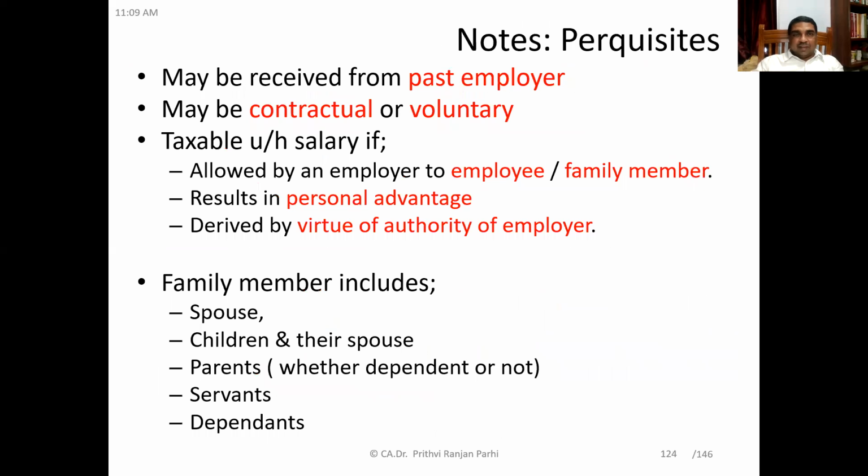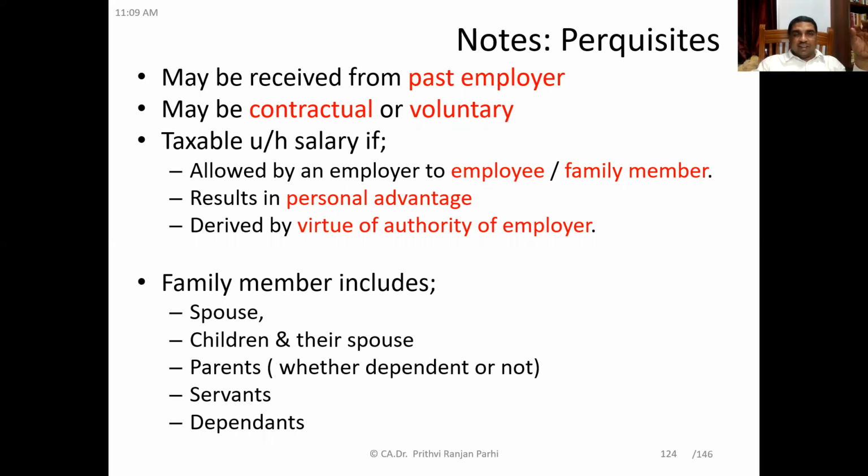Yes, sir. Next, certain points we need to remember with regard to perquisites. Friends, try to understand, these perquisites may be received from the present employer or from a past employer also. It may be contractual or voluntary. Maybe in the employment contract there is no mention of perquisites, but the employer might be giving it voluntarily. Still, it is a perquisite. It is taxable under the head salary if it is allowed by the employer to the employee or his family member. Let us say the employee is staying elsewhere, but in the house, the employee's family members are staying. Still, it is a perquisite.